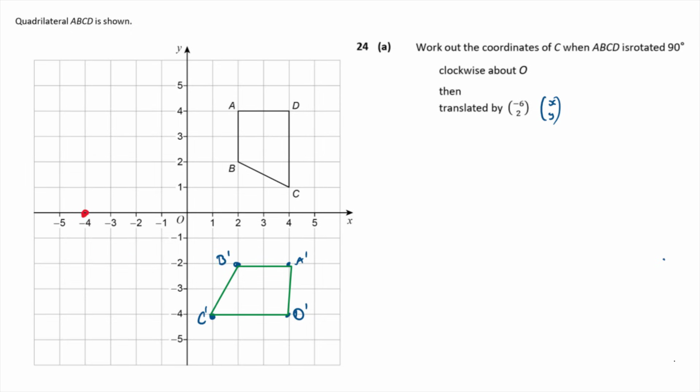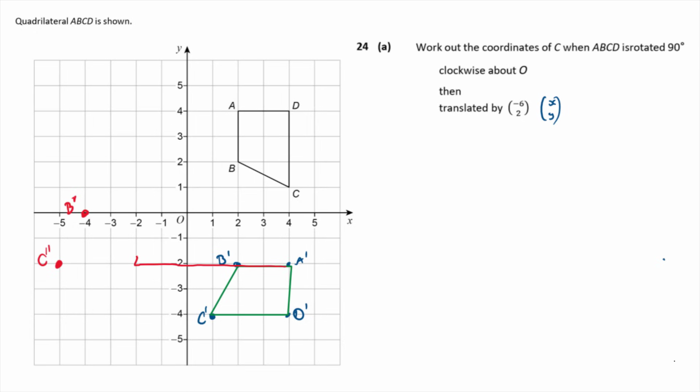Okay. Let's get rid of that. So that's going to be my B dash. So it's going to be B double dash. Do the same thing with C. So if I start at C and I go 1, 2, 3, 4, 5, 6 to the left and 1, 2 up, takes me to that point there. That's going to be C double dash. Okay, and then A.